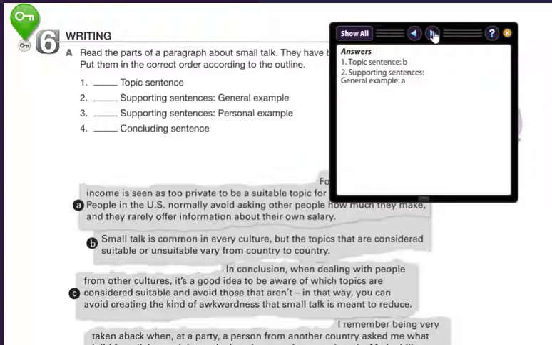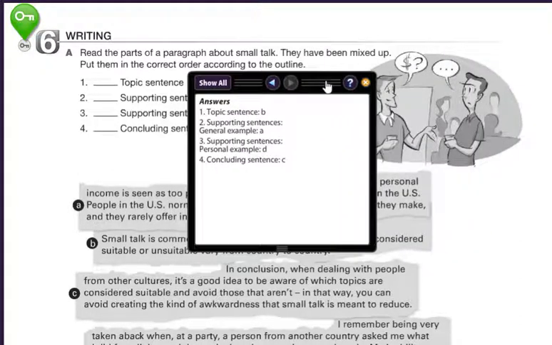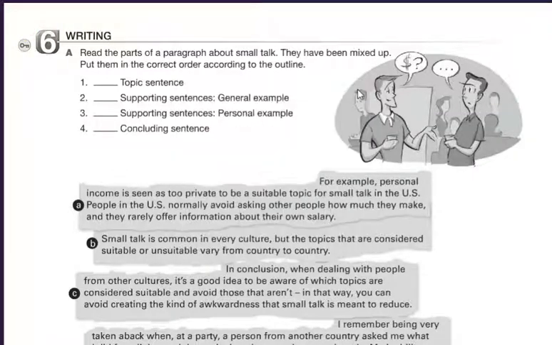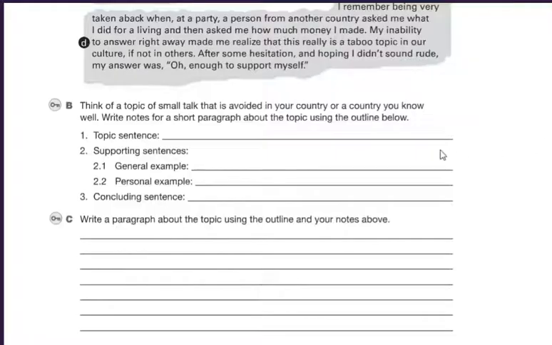That's the section A. And then supporting sentence personal example is D. And finally, concluding sentence C. So that's the order that this paragraph must follow. Okay, this is an outline. So it's an organizer of ideas when you are writing.